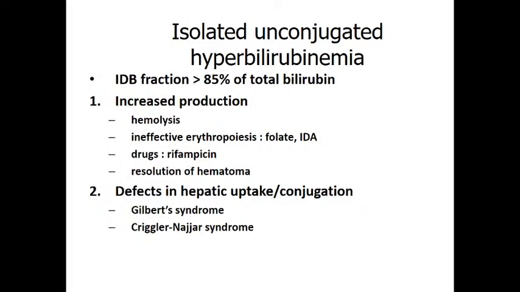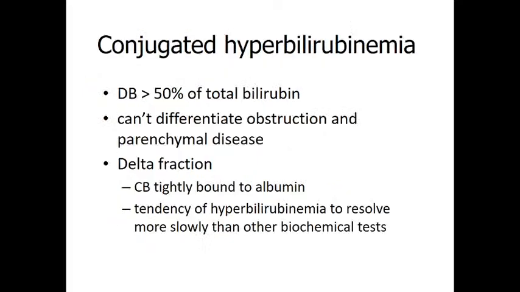Please make a note here: conjugated bilirubin levels are normal, and there is an increase of unconjugated bilirubin levels and of total bilirubin levels, maybe due to increased production, or, as in Gilbert syndrome and Crigler-Najjar syndrome, a defect in the uptake of unconjugated bilirubin, or an abnormality in the conjugation.